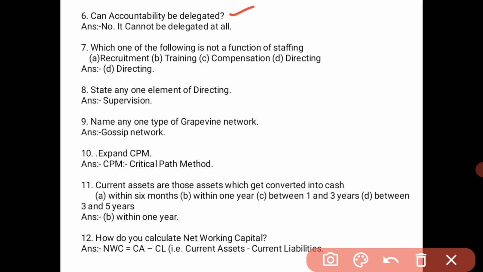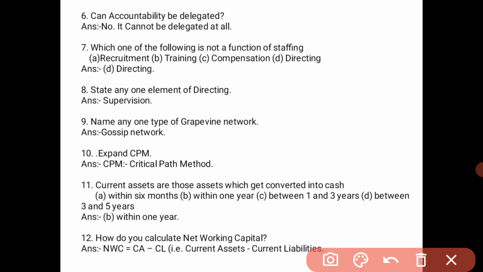No, it cannot be delegated at all. Delegation means transferring the authority from top level to lower level. So accountability cannot be delegated. You have to write no, it cannot be delegated at all.